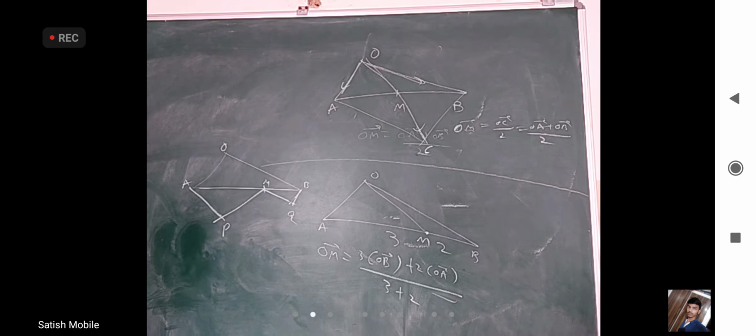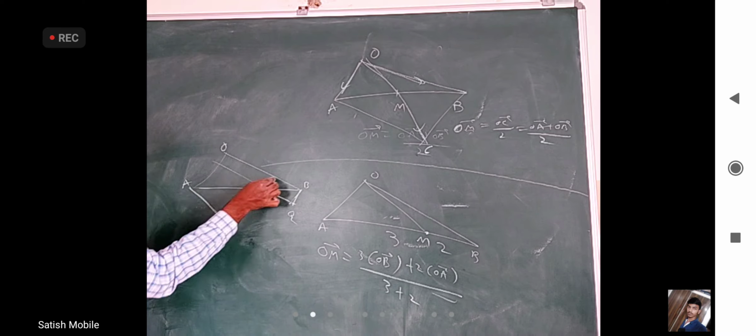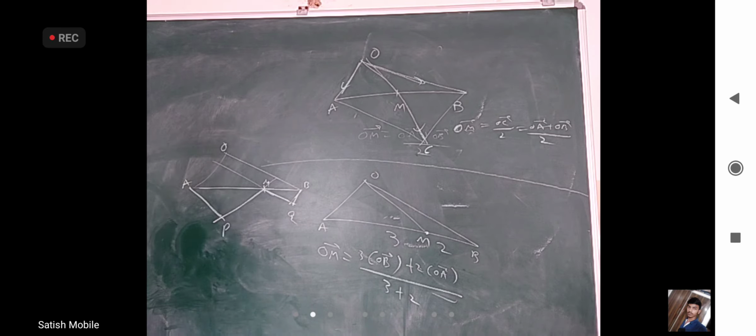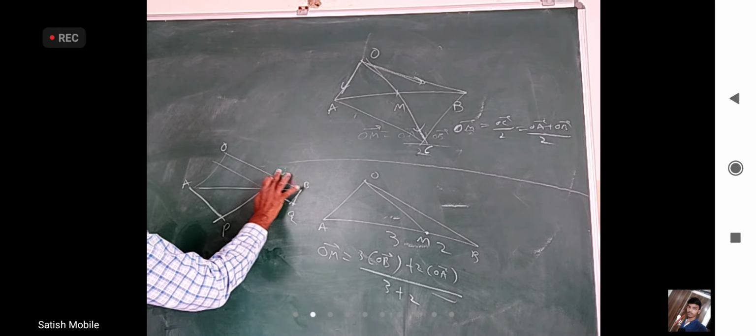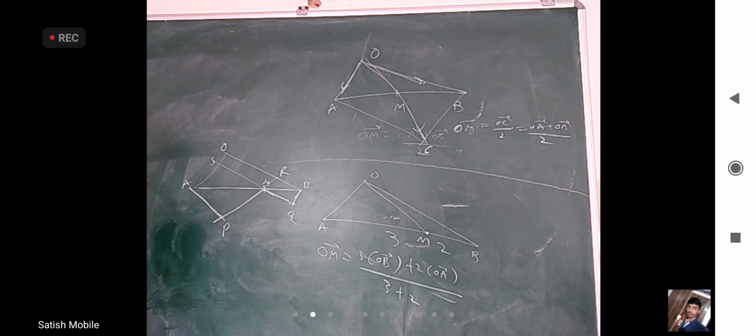Sir, you can draw a line M. Yes, sir. You want to give some names? I can give. This is R. This is S. Sir, OS equals 2 by 5 ON, and OR equals 3 by 5 OB.